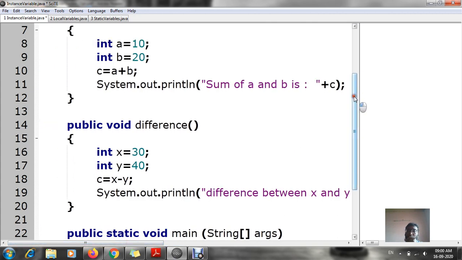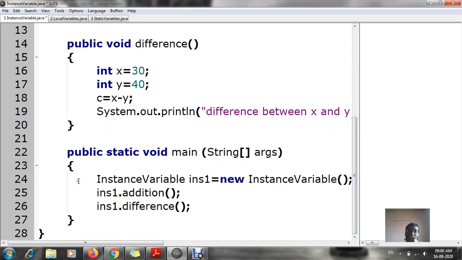Now the string argument we are declaring here: public static void main, with the string argument. Instance variable, that is your class name. This is my class name. Instance variable ins1. Over here I am going to declare an object. In your previous lecture I told you how to declare an object, and that for creating an object, the new keyword should be used.